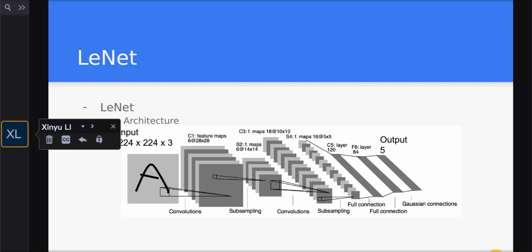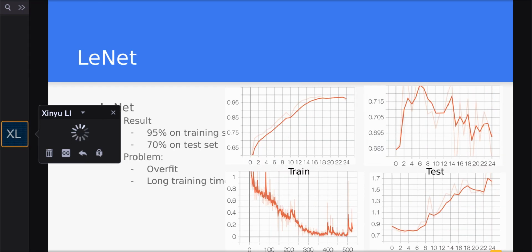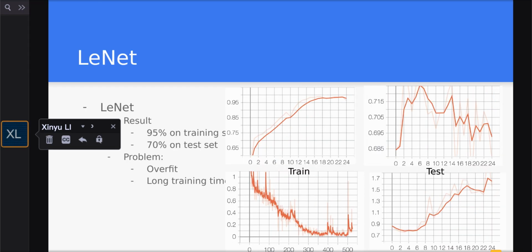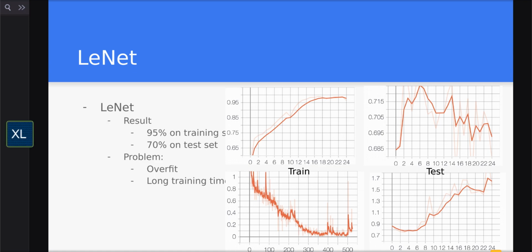Now we focus on the convolutional neural network. We first applied a simple LeNet architecture here, which contains 2 convolutional layers, 2 subsampling layers, and 2 fully connected layers. LeNet achieved a high accuracy of 95% on the training set, while only an accuracy of 70% on the test set. It had an overfitting problem and also took a long time to train.